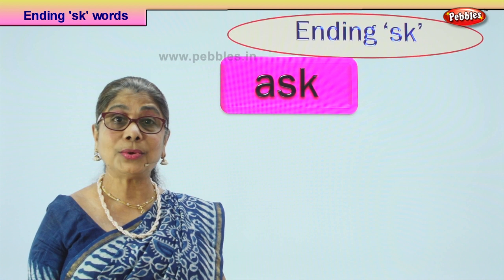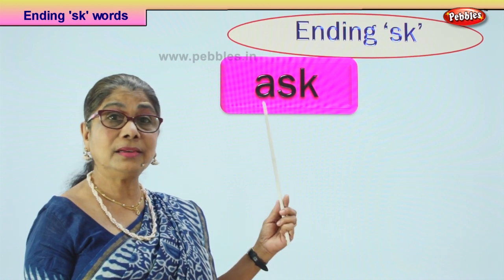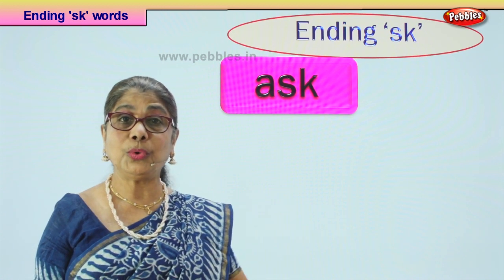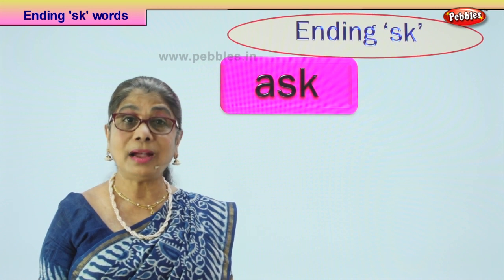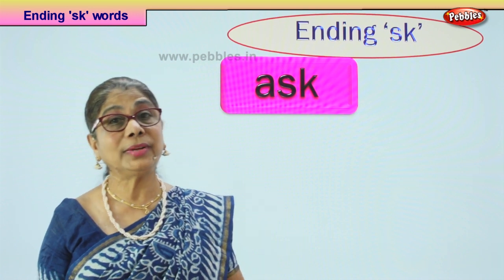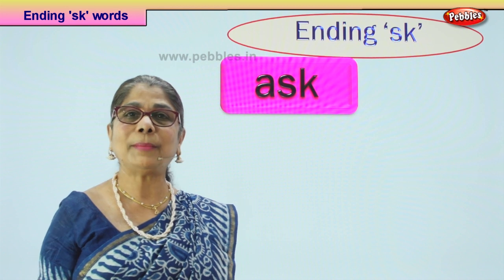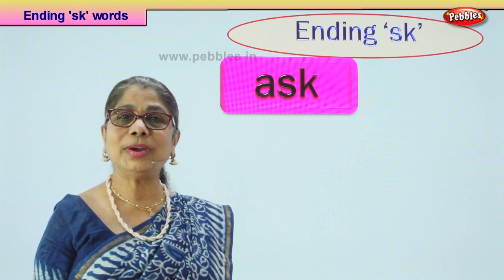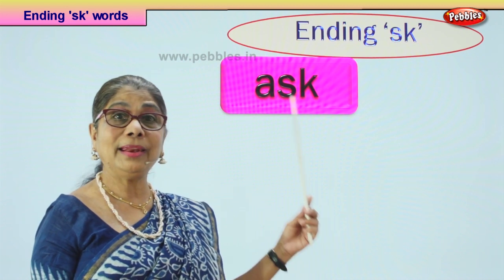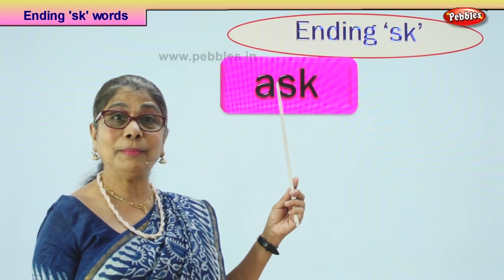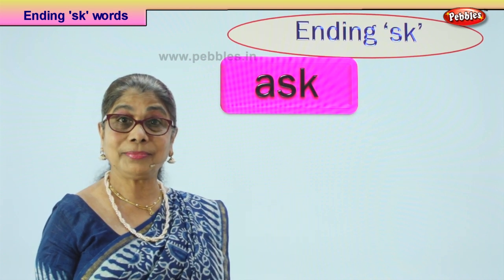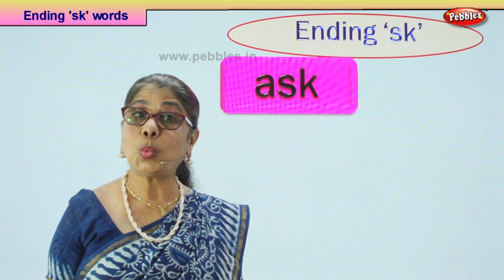At school, the teacher will say, ask permission when you want to go outside. You must ask permission to get inside the class or do some other work. You finished your work, then you ask the teacher, may I read some story? I have completed my work. Ask. Good. Shall we look at our next word?